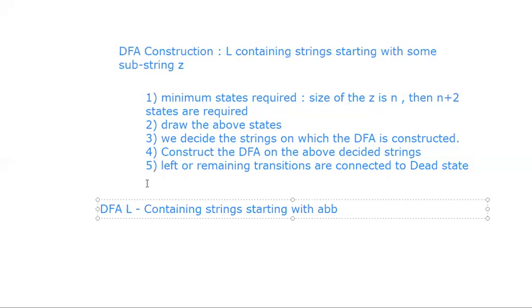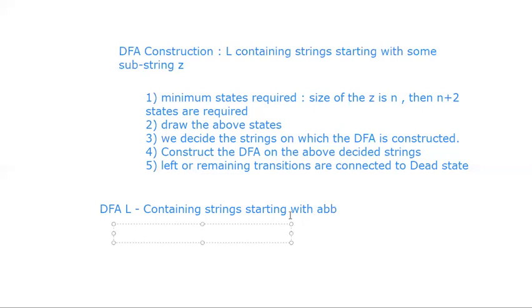So what is the first step now? Start stepwise. What is the first step? Find out the minimum number of states required. First step is the minimum number of states.